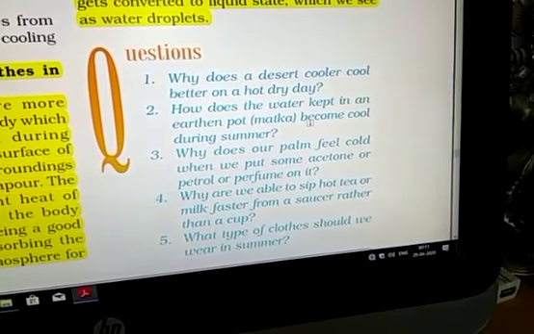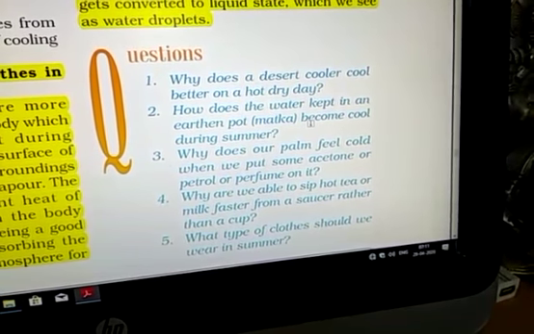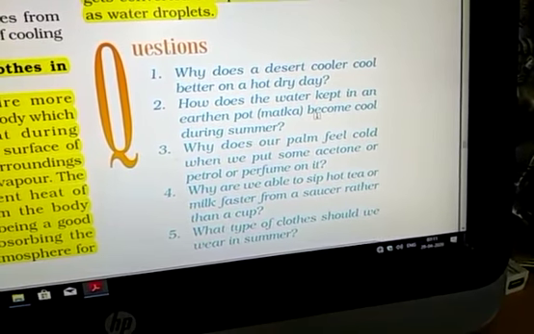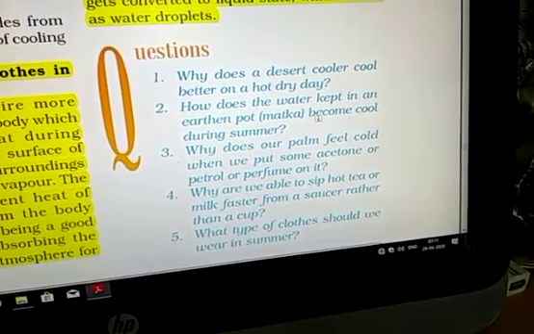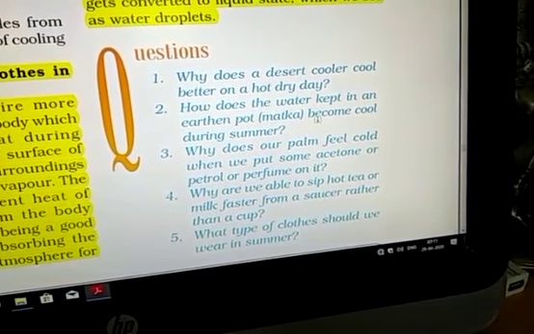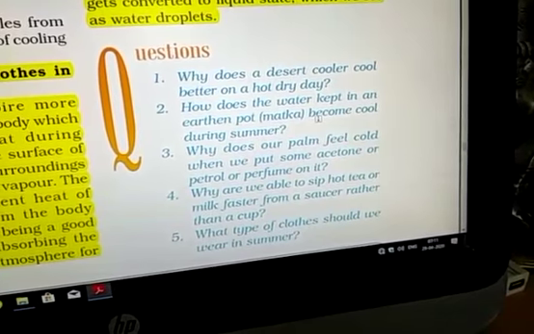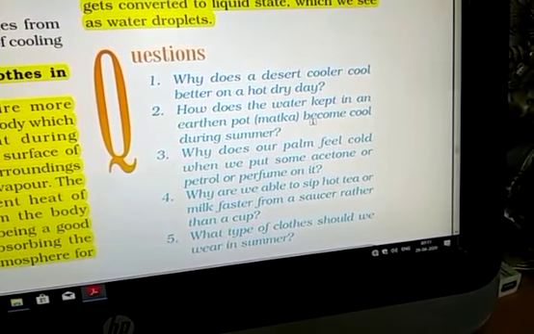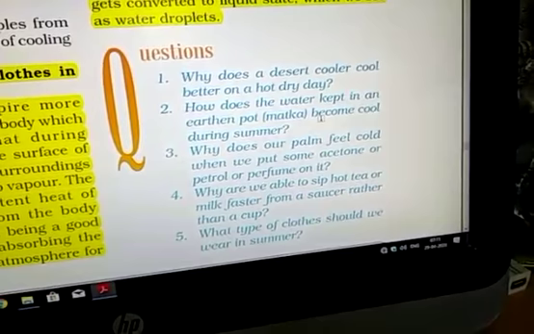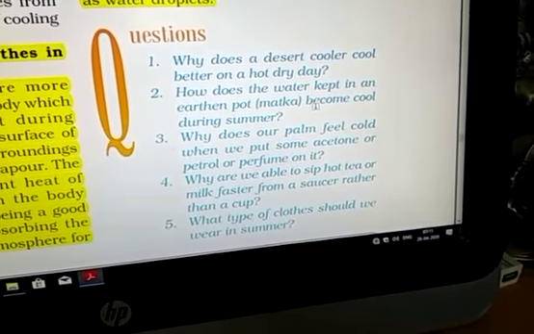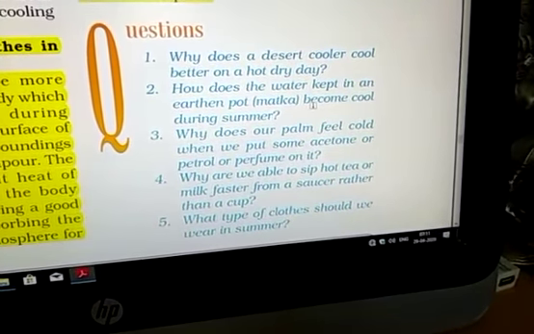Earthen pots have minute pores, so water oozes out from these pores. Due to the atmospheric air, this water evaporates, taking the energy from the bulk of the water present inside the earthen pot. That's why the pot water cools down.